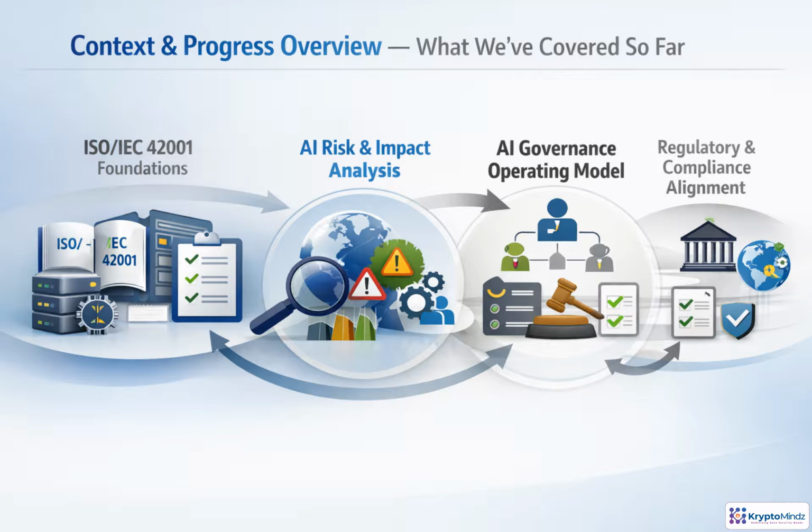We've built the foundation. ISO IEC 42001's purpose, management system structure, scope, inventory, controls, risk, and impact. Now we use that analysis to define how governance actually works. Who is accountable, who decides, which policies apply, and how the work gets done. That sets us up for regulatory alignment next.